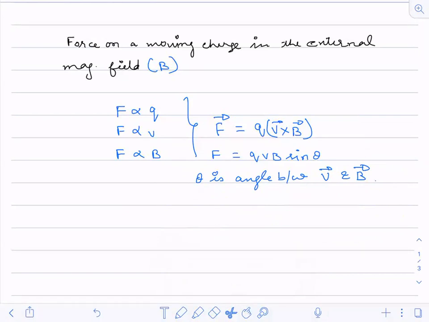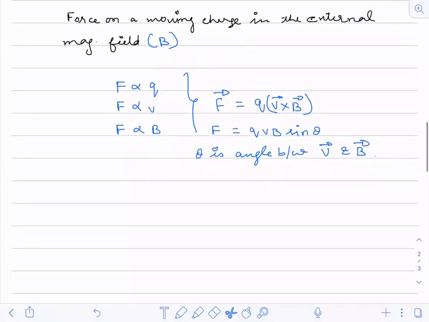Now after this, let us find out the different values of the forces. I'm just taking a few random cases and then let us analyze what will be the direction. You can do it by the cross product.